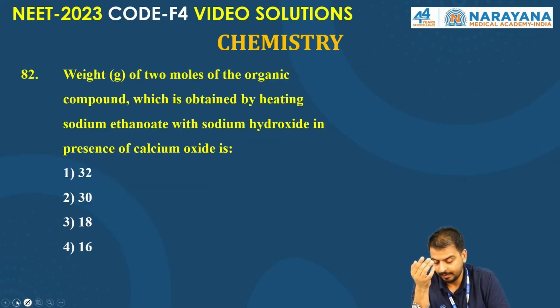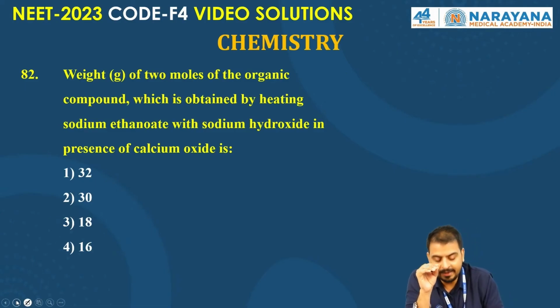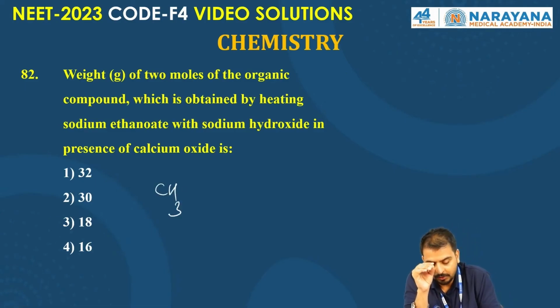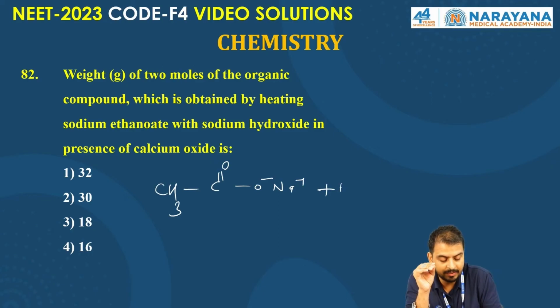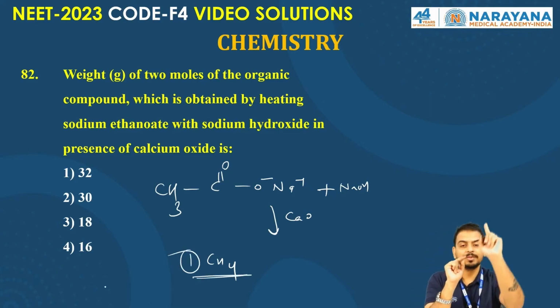Second. Okay. Weight of 2 moles of the organic compound which is obtained by heating sodium methylate. So CH3COO-Na+ reacts with soda lime. Soda lime is nothing but alkali with CaO. It forms methane gas. So now 1 mole of methane forms. So the weight of 1 mole is 16.